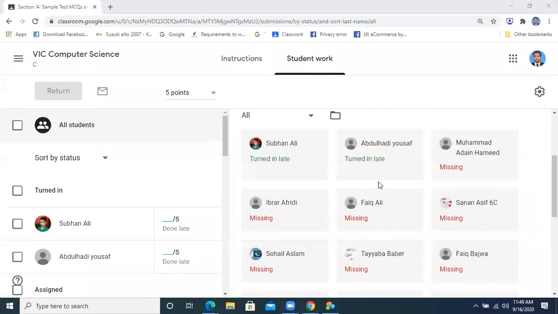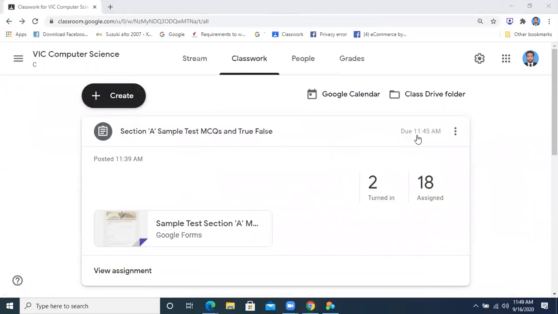Keep in mind that when you saw this assignment, one timing was also displayed over there. It was showing you the time. The due time was 11:45. So in your exam, there will be a time mentioned for your assignment, the last time. Before that time, you have to submit your assignment.